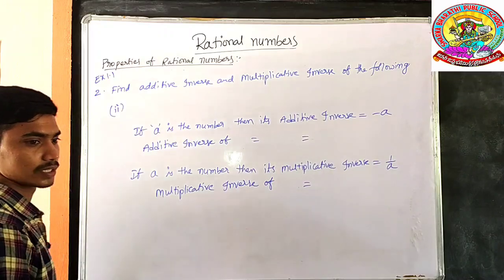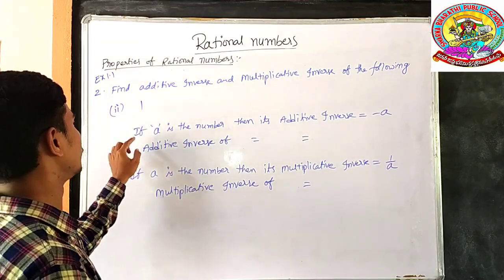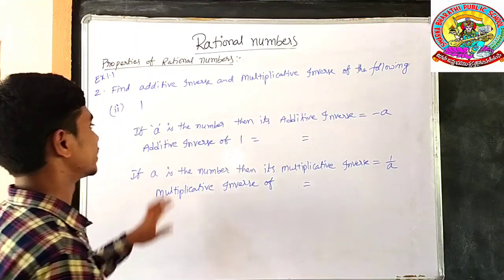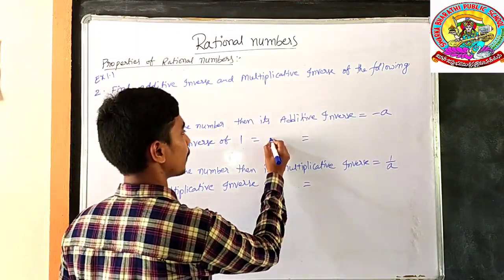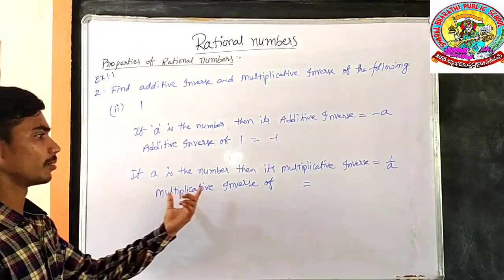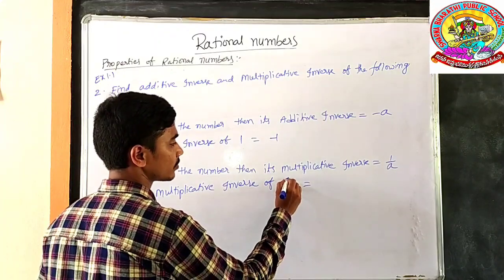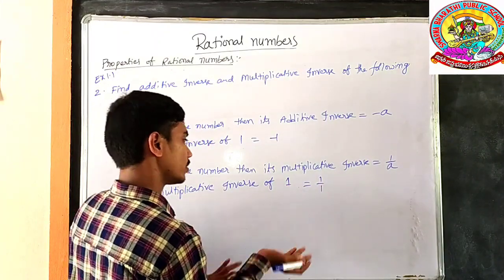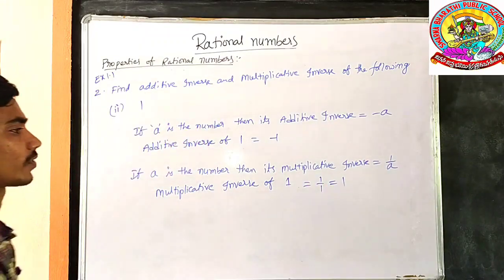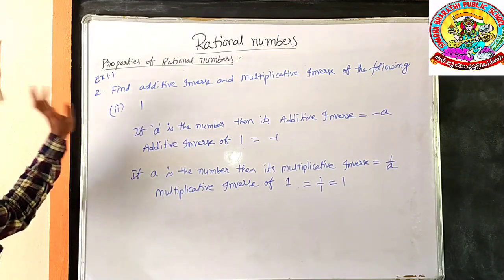Next, the second one is 1. What is the additive inverse? If A is the number, then its additive inverse is minus A. What is the additive inverse of 1? Simply minus 1. Minus 1 is the additive inverse. If A is the number, its multiplicative inverse is 1 by A. What is the multiplicative inverse of 1? 1 by 1. Again, if you take the reciprocal you get the same. So 1 is the multiplicative inverse of the given number 1.